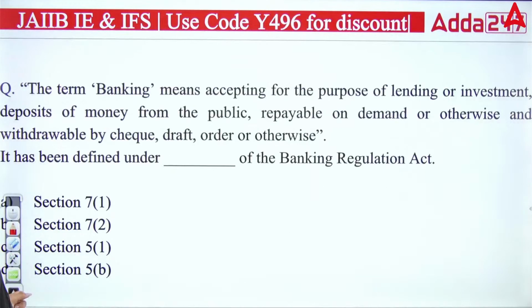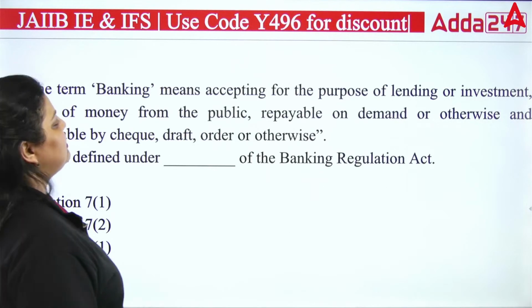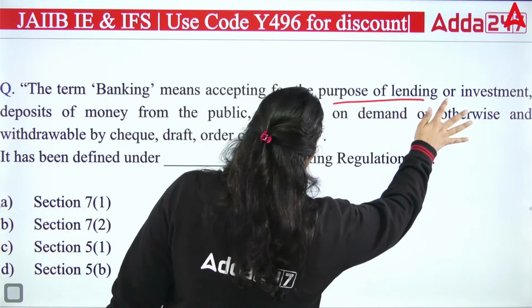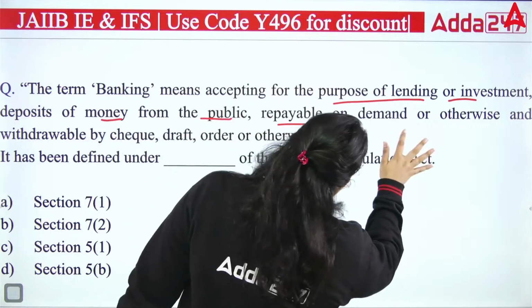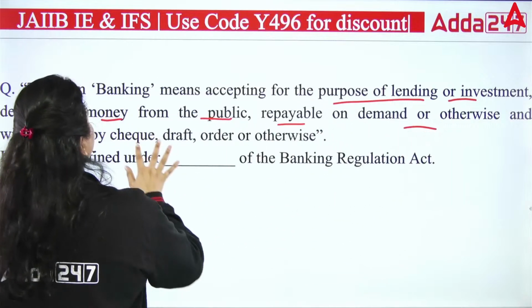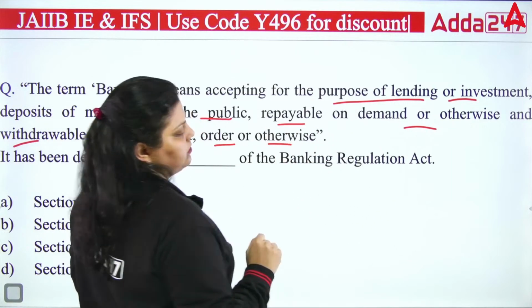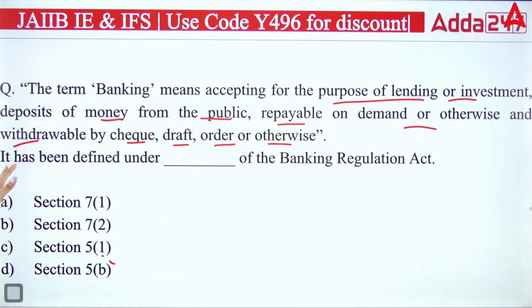Next we have: the term banking means accepting, for the purpose of lending or investment, deposits of money from the public, repayable on demand or otherwise, and withdrawable by cheque, draft, order or otherwise. It is defined under which section of the Banking Regulation Act?